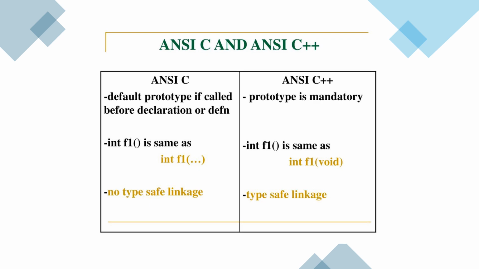Finally, the difference between ANSI C and ANSI C++. In ANSI C, the default prototype is called before declaration, but here the prototype is mandatory, so you must give it. About functions, integer f1 is the same as integer f1. Even if we keep void or empty return types, these are the same. There is no type saved in